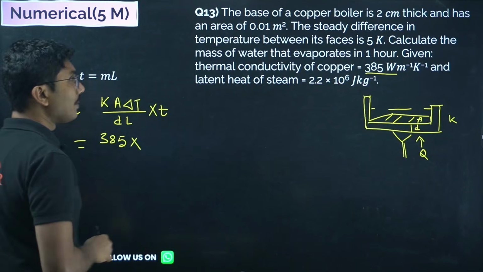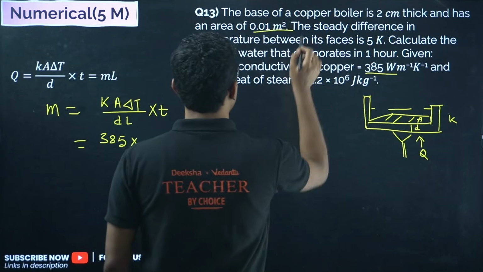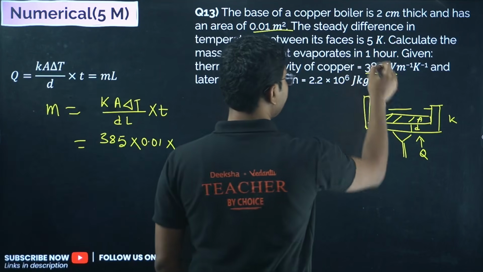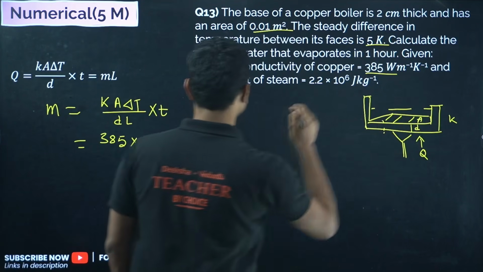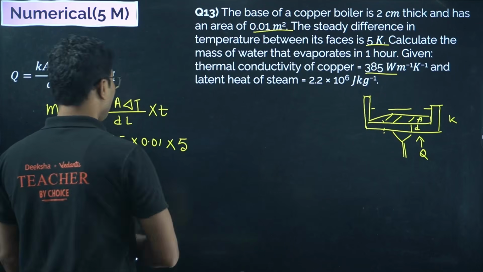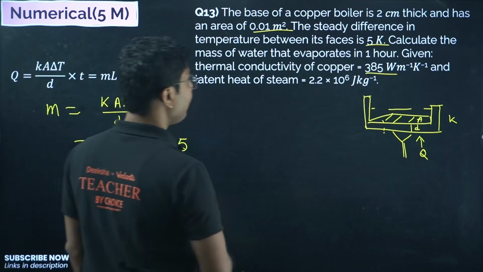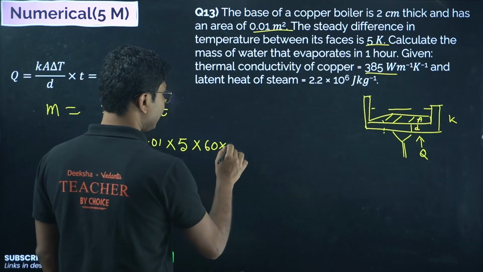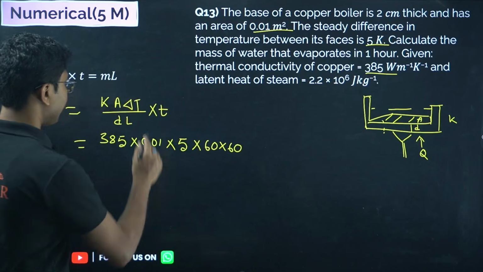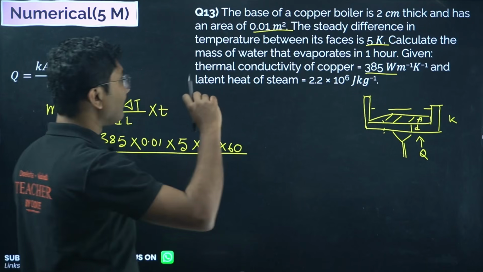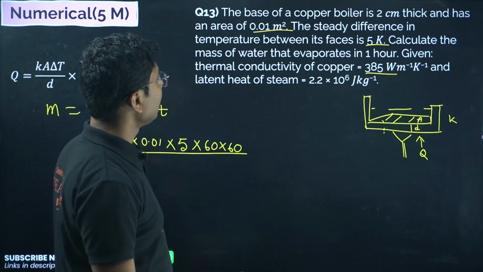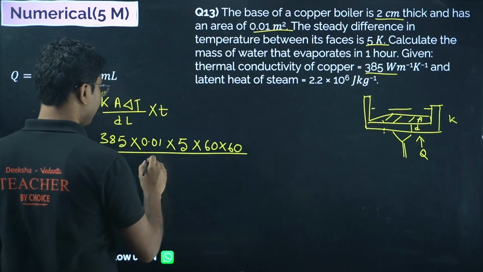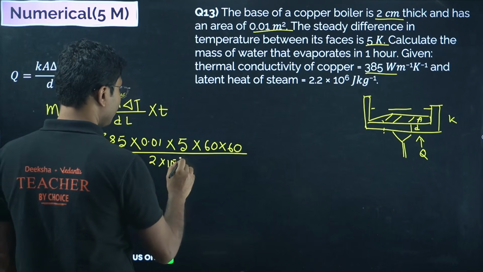So this is just a formula based question. The area is 0.01 meter square. The temperature difference between these two phases is 5 Kelvin. The time is 1 hour, which means 60 minutes, which means 60 into 60 seconds. This is divided by the thickness of the copper boiler, which is 2 centimeter, so 2 into 10 to the power of minus 2 meter.